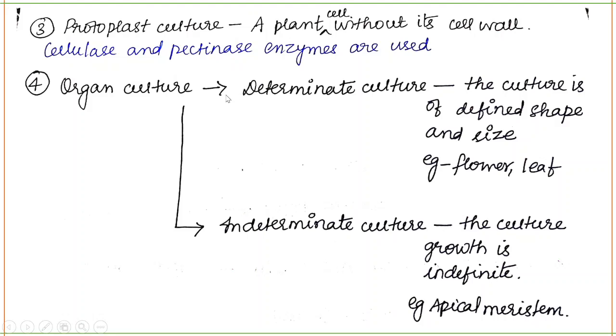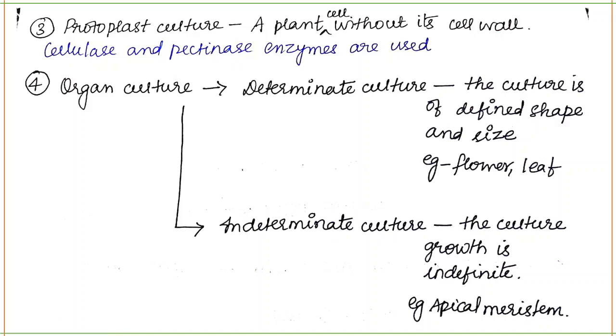Organ culture. You can culture a particular plant organ like a leaf, a flower, like that. Determinate culture means the culture is of defined shape and size, like for example flower and leaf. Indeterminate culture means the growth is indefinite, which means it will go on to infinity, like for example apical meristem, height, length, thickness.